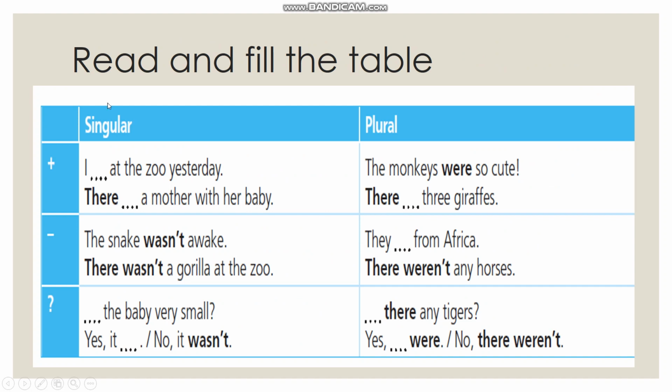Let's read and fill the table. I was at the zoo yesterday. There, here singular, you can see. There was a mother with her baby. These are affirmative sentences and the negative ones. The snake wasn't awake. There wasn't a gorilla at the zoo.